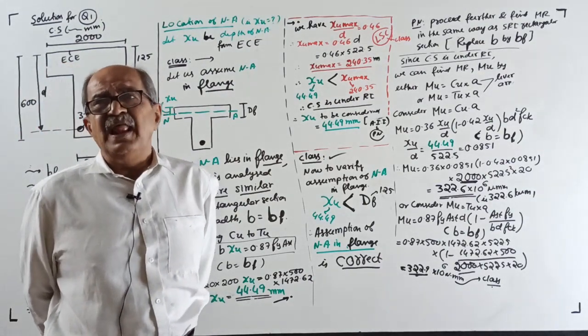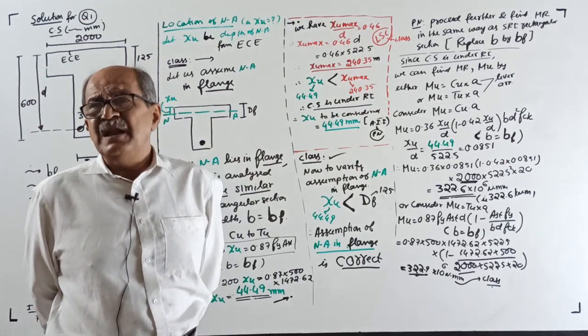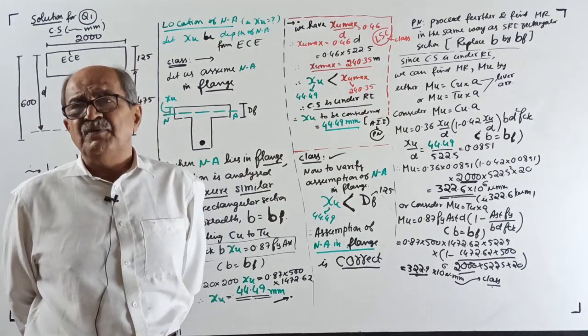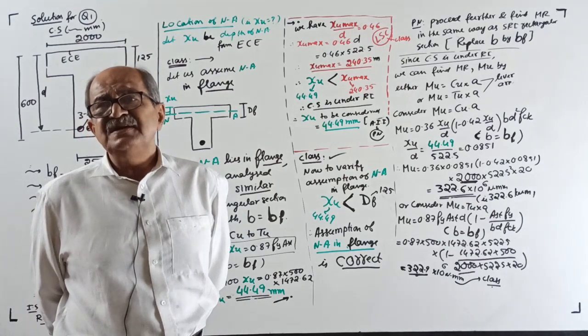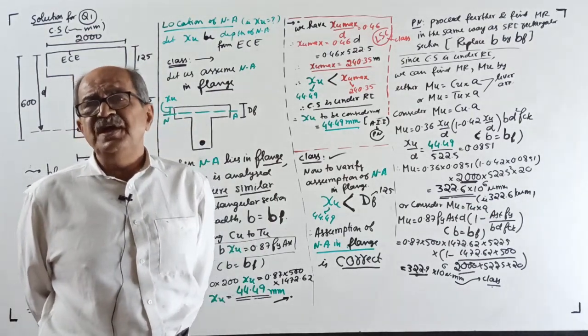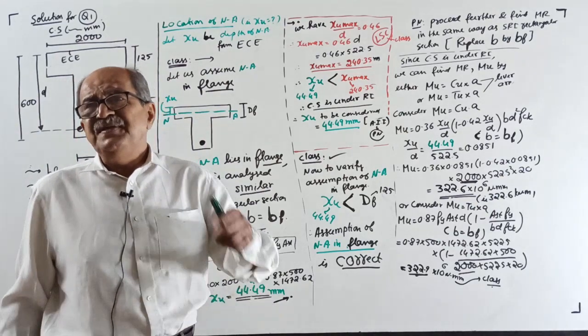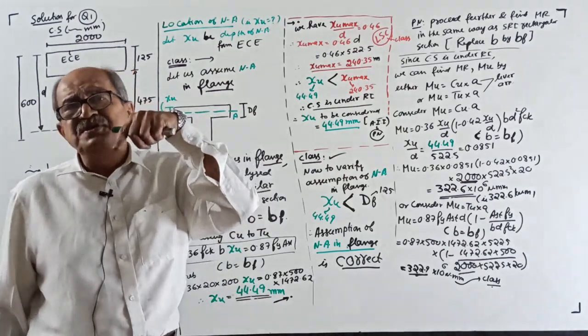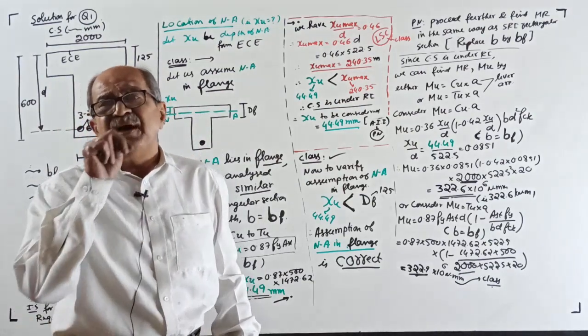First, locate the neutral axis. The neutral axis can be in the flange or in the web. If it is in the flange, XU is less than DF. If it is in the web, XU is more than DF. But if it is in the web, when XU is more than DF, there are two types.